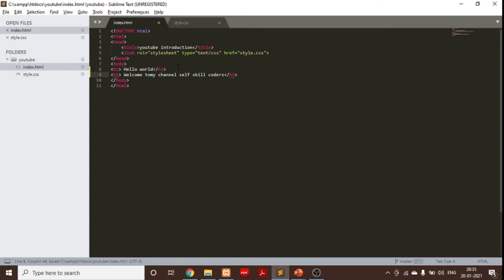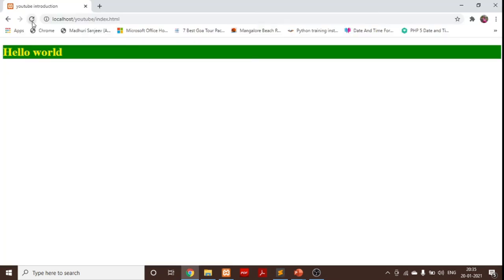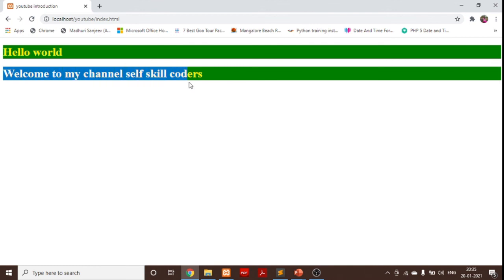Yes, now you can see the output on my screen. Can you see what he has done? This has requested the server for a web page called index.html.